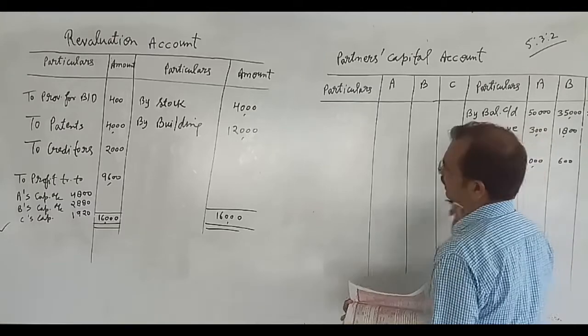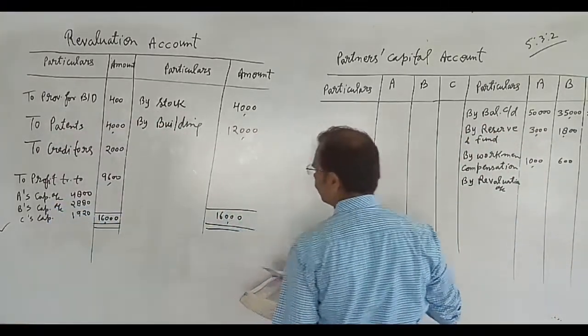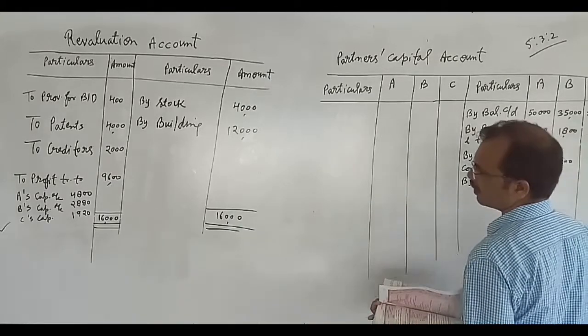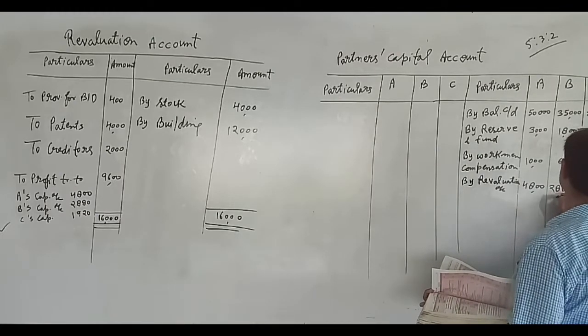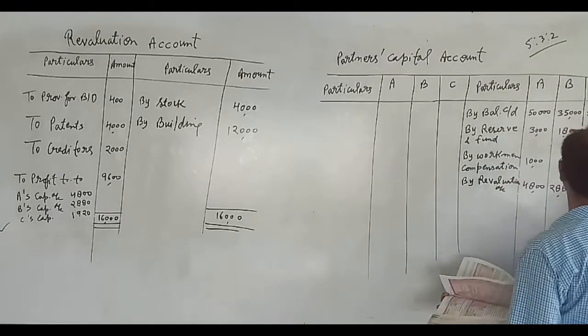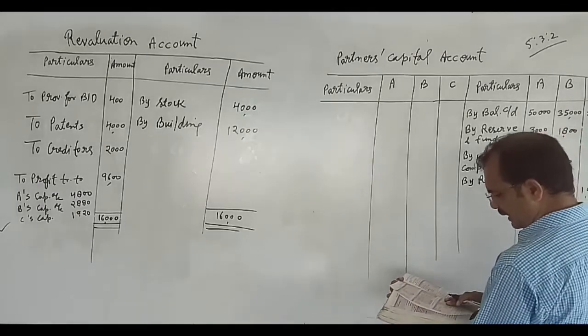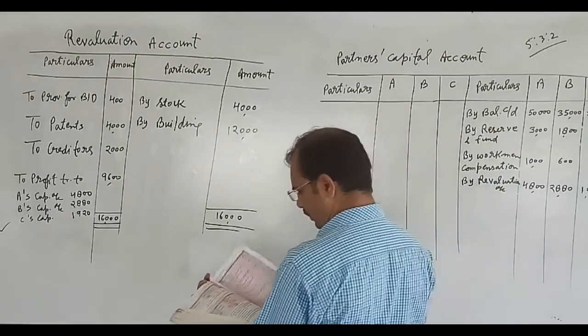By revaluation account, these profits will be transferred here: 4,800 in the column of A, 2,880 will come in the column of B, and 1,920 will come in the column of C. After doing this, we will see about the goodwill.